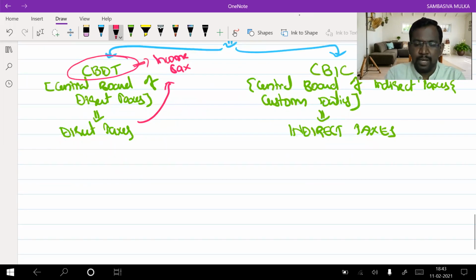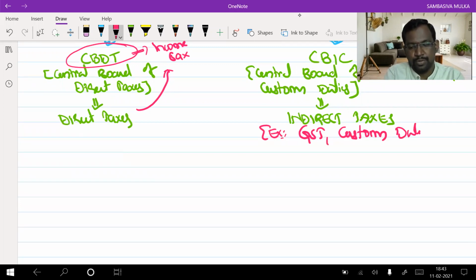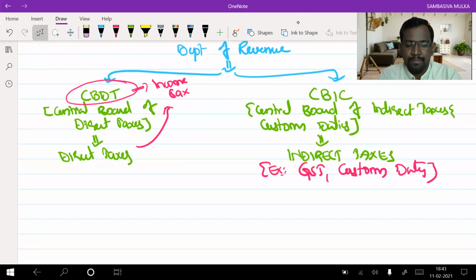For indirect taxes, the best examples are GST and customs duty. So for GST and customs duty, who is the administrative authority? The administrative authority is CBIC.